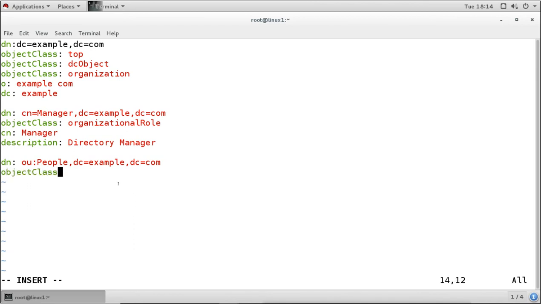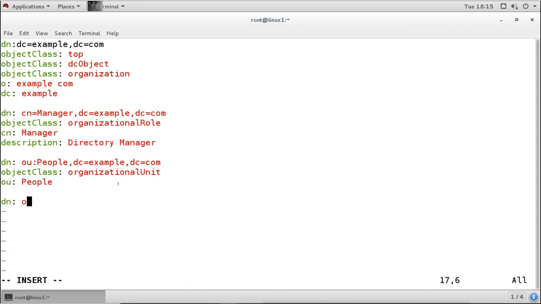The object class for this is organizational unit, so this is the OU object, and the name of the OU is people.